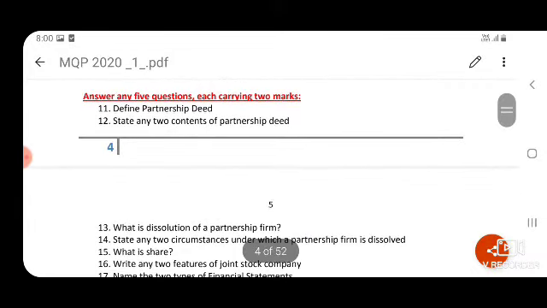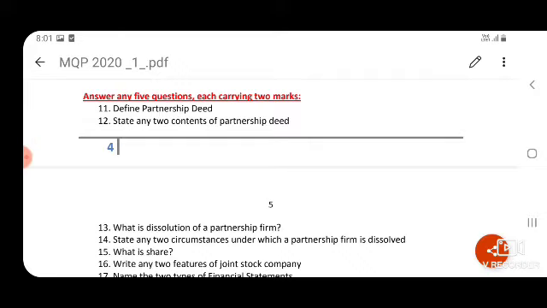Now come to 2 marks questions. So we'll get 8 questions. Out of 8, we have to answer any 5. Each carries 2 marks. Define partnership. According to Section 4 of the Indian Partnership Act, partnership is the relationship between the persons who have agreed to share the profit of a business carried on by all the partners.